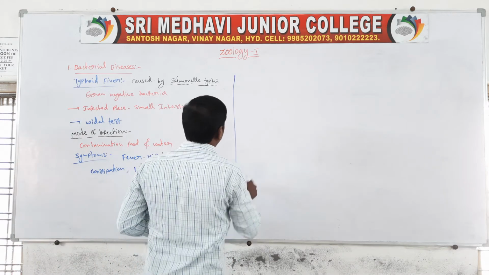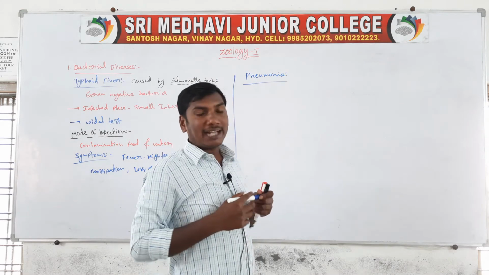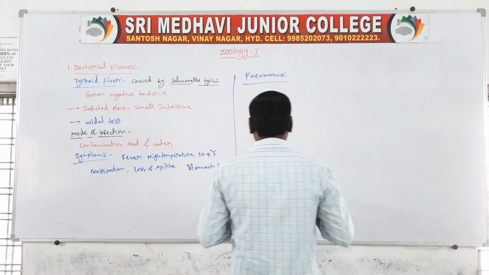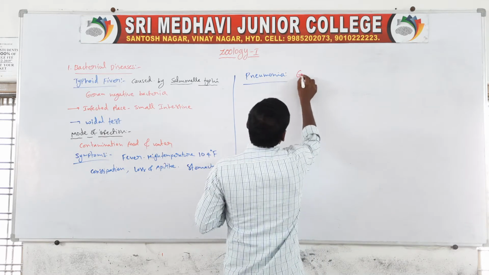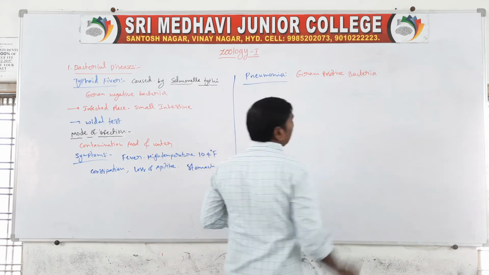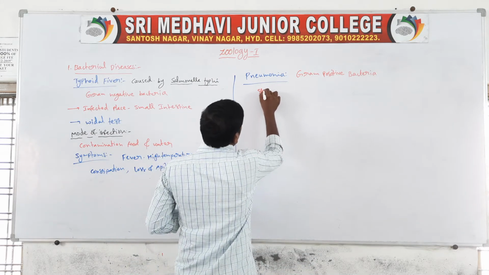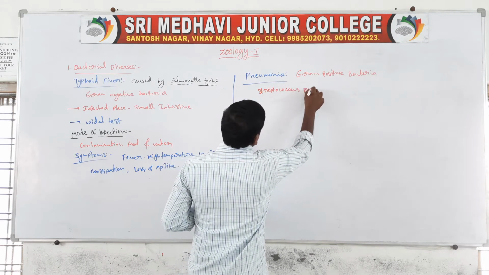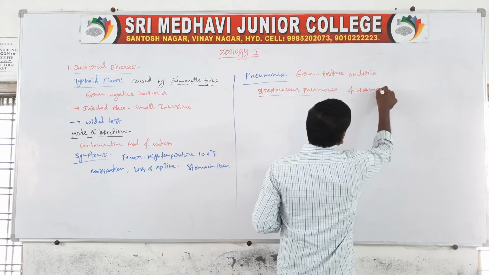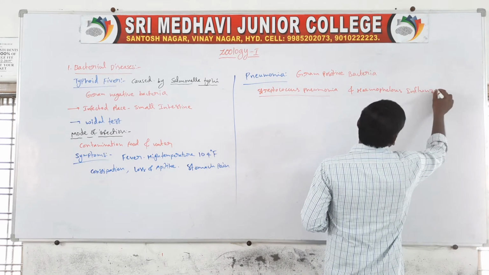Next disease, pneumonia. Pneumonia is caused by bacteria. These are gram-positive bacteria, Streptococcus pneumoniae and Haemophilus influenzae.